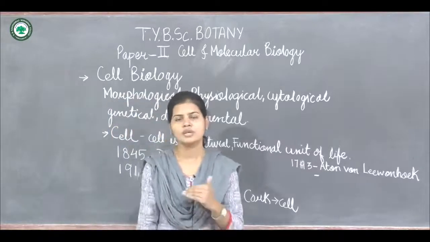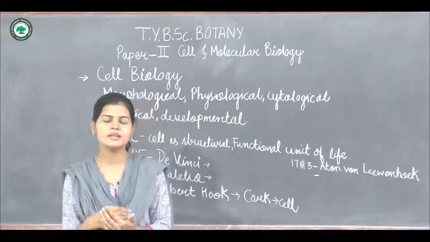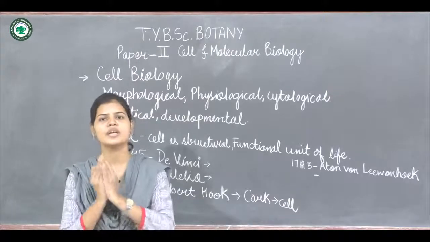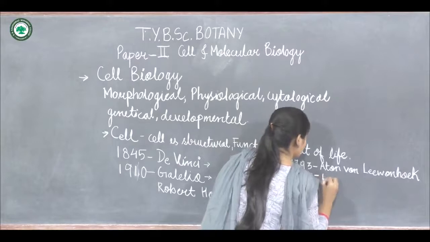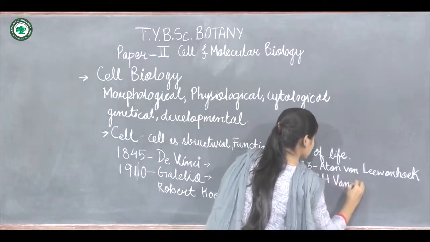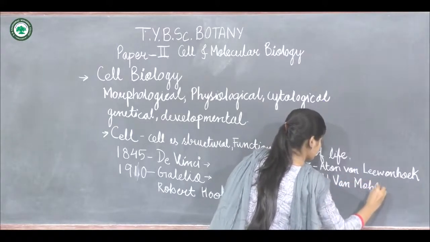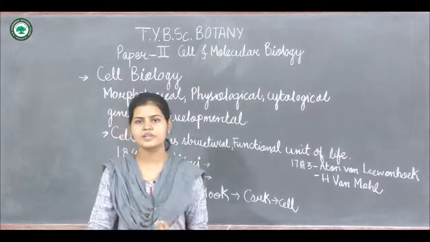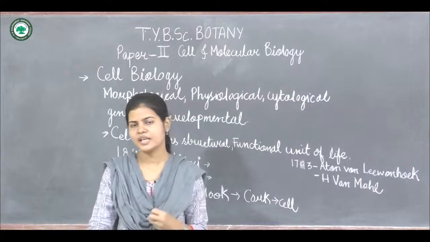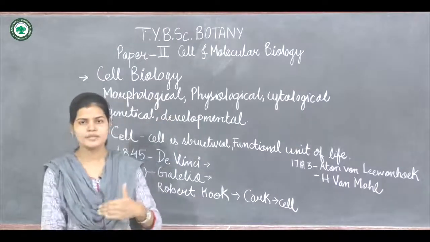Now later on, cell division was explained by the next scientist, H. von Mohl. He gave the idea about cell division, that cell division occurs in the cell.